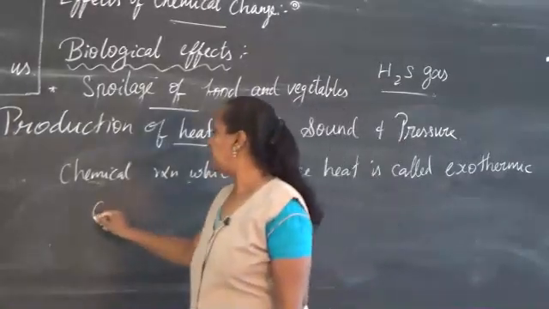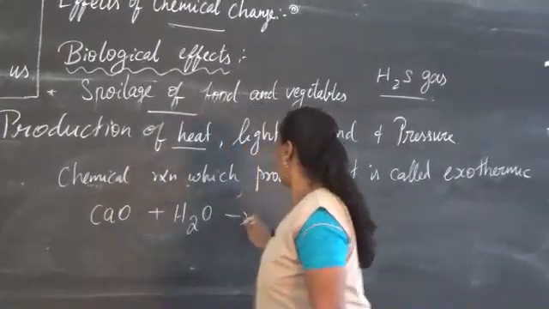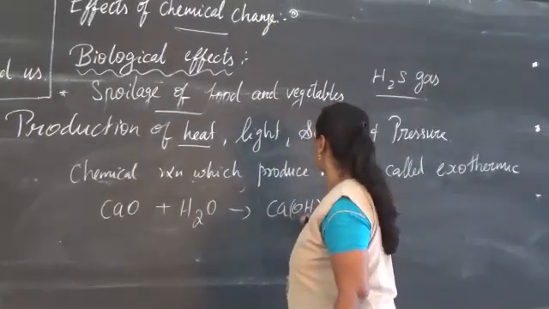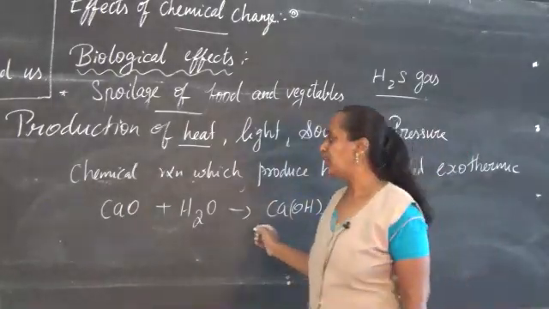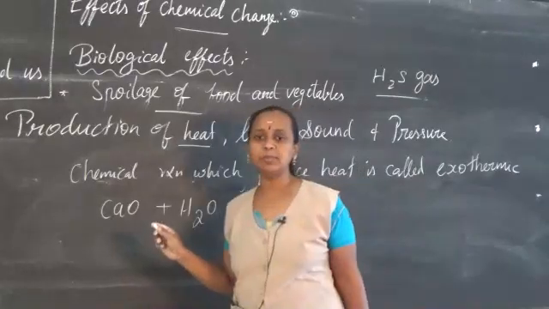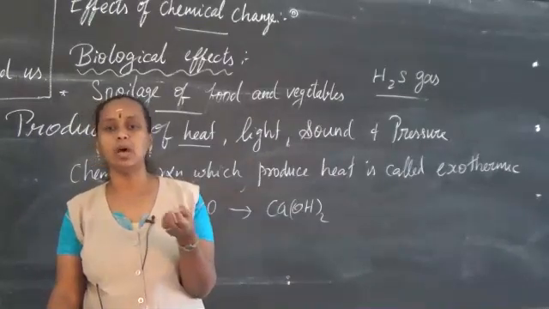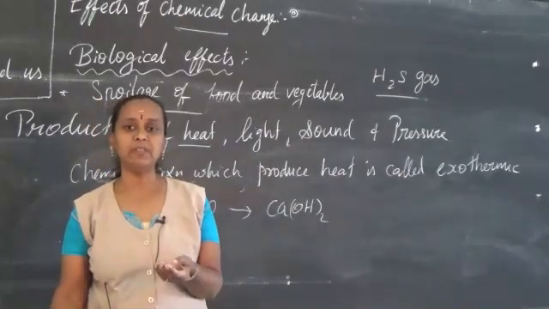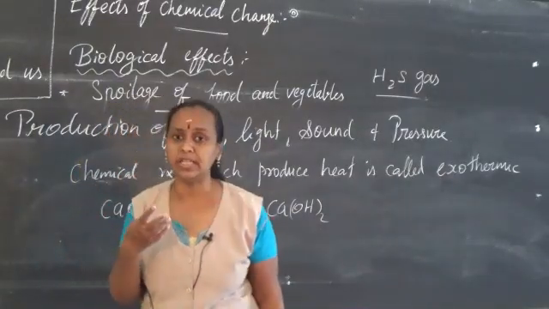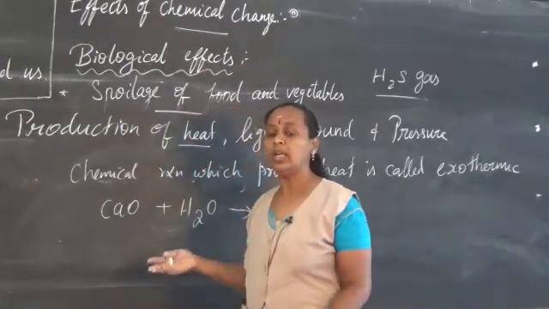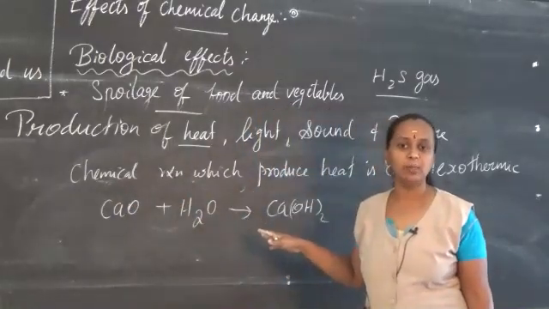Say calcium oxide, when you mix it with water, it gives calcium hydroxide. This is nothing but the slaked lime which you use for whitewashing. We can't touch this because it produces heat. At home, the grandmothers or old people used to apply a little calcium hydroxide on betel leaves. If you add more, it will get burned. So that is the reason. When it reacts with water, it produces a lot of heat. So the chemical reactions can produce heat.